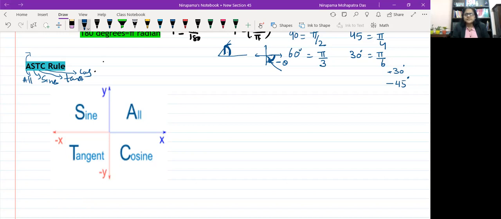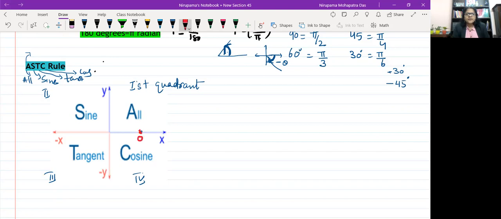So this ASTC rule states that, as you can see, this is the first quadrant, second quadrant, third quadrant, fourth quadrant. Now suppose we start from here. I am writing 0 here.